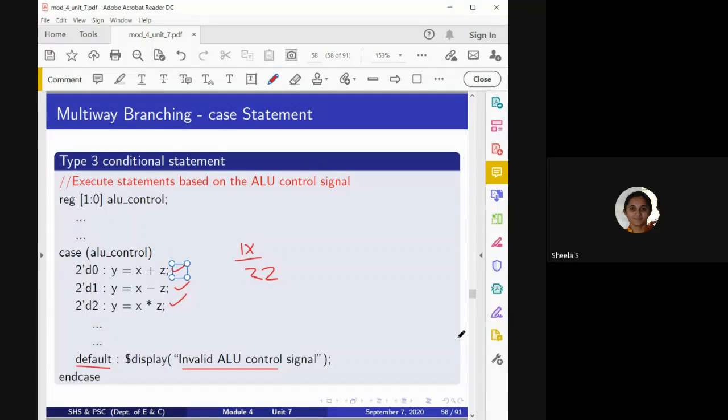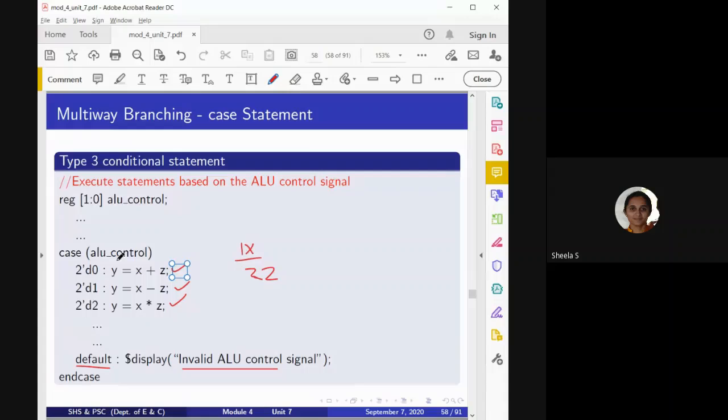And one more thing we have to consider is the order of the values in the alternatives. Here, first I have mentioned whether ALU control is equal to 0, and then I have mentioned 1. So in the same order it is going to check.